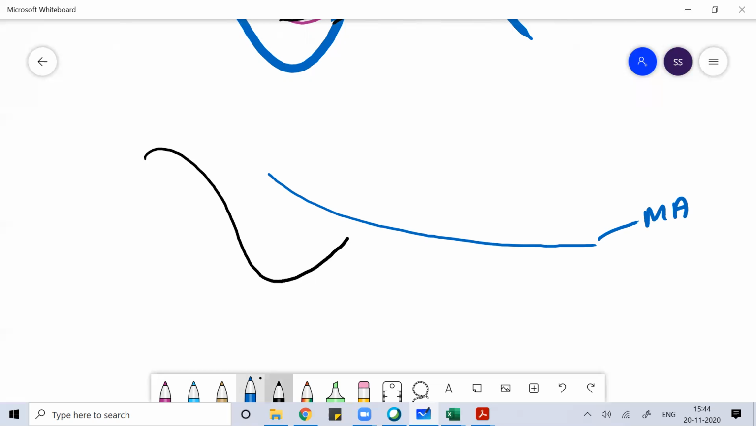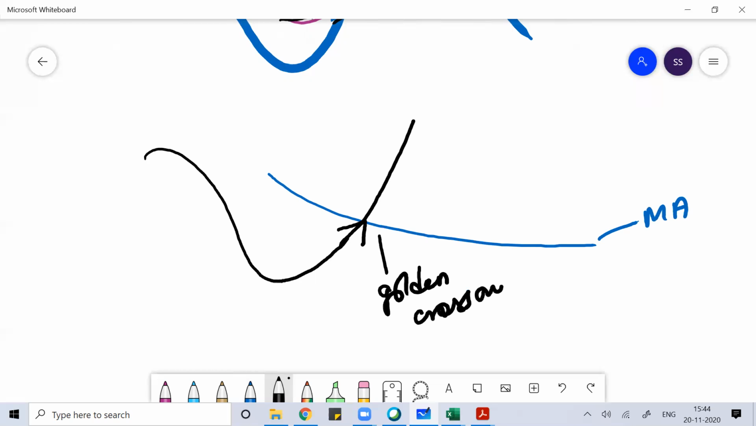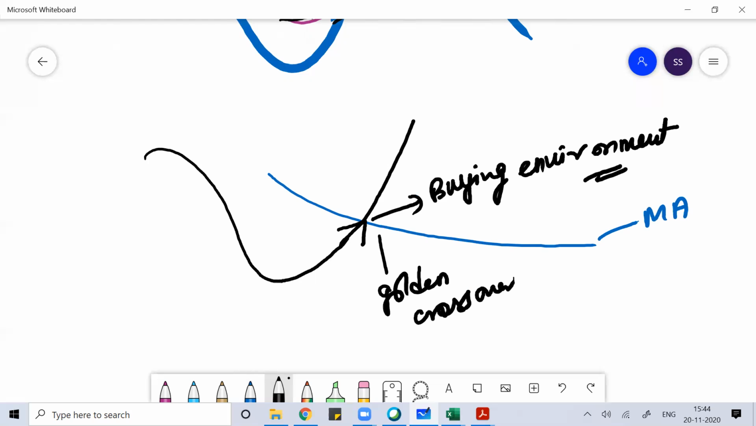So if the closing price of a stock is cutting the moving average from the bottom, this is called a golden crossover. This is creating a buying environment. You reconfirm your buying environment with the RSI and MFI. You just check your RSI and MFI for that scenario, and if they are around 30, then it is a good situation. You should buy the stock.